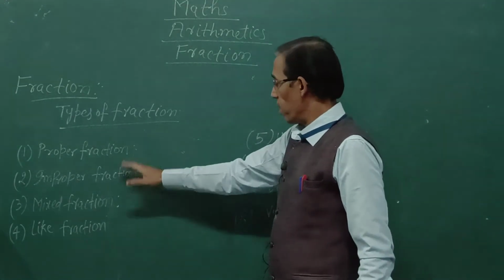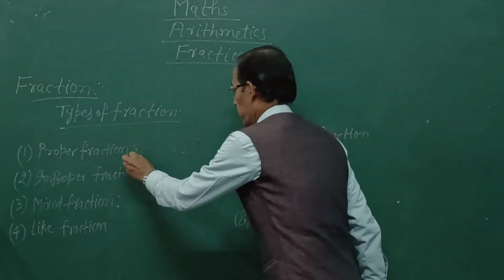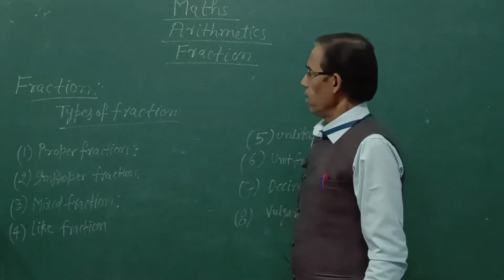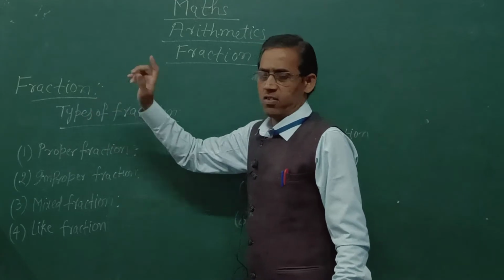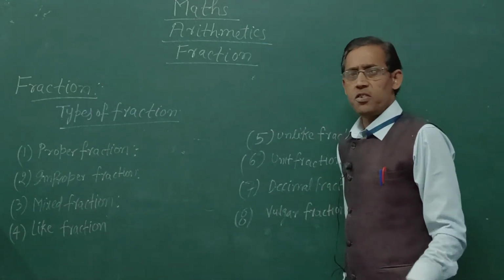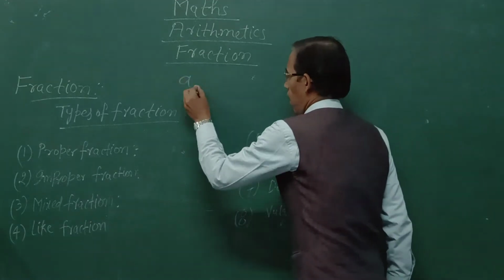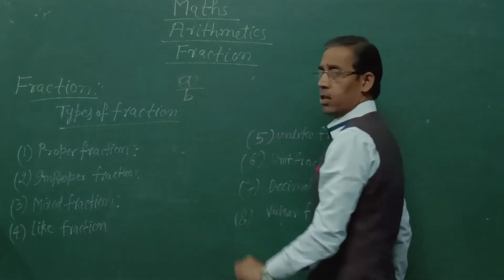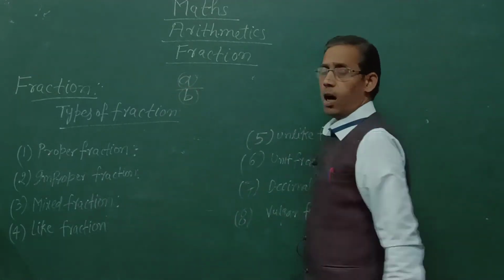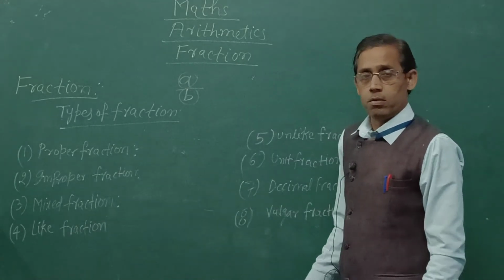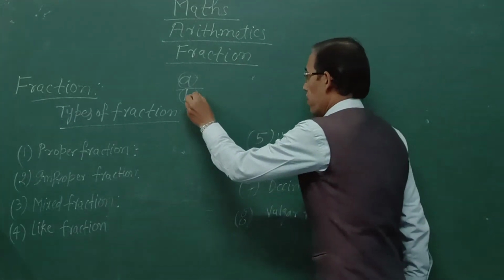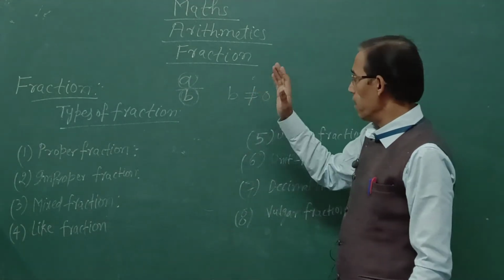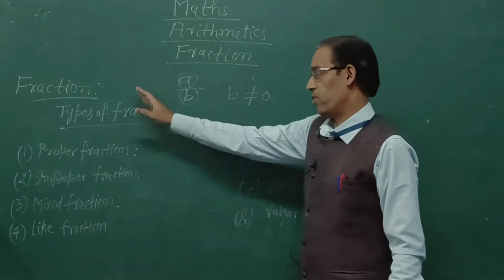I am going to define them one by one. But before discussing types of fraction, I want to define once again what a fraction is. A number in the form of a upon b, where numerator portion and denominator portion are whole numbers. But there is a condition: denominator portion b must not be equal to 0. Then this type of number is called fraction.